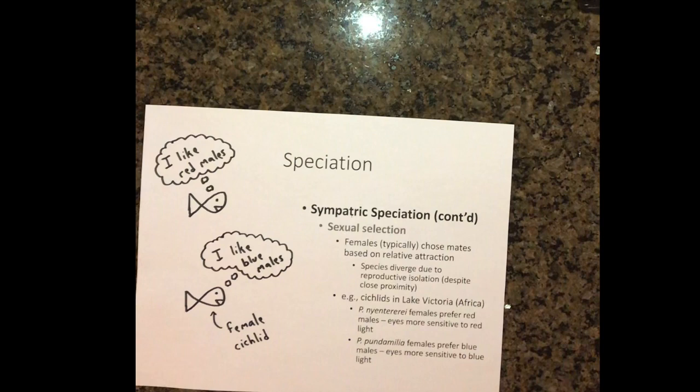It also turns out that the females that prefer red males have vision that is more sensitive to red light, while the females that prefer blue males have vision that is more sensitive to blue light. This mutation in eyesight likely led to behavioral isolation by means of sexual selection, causing the cichlid population to speciate.